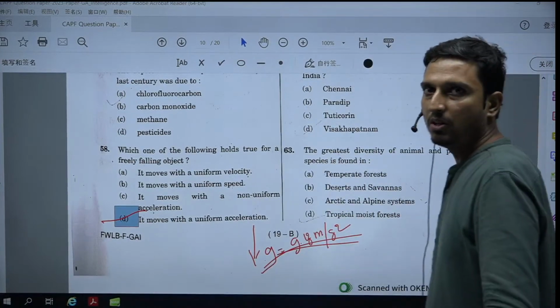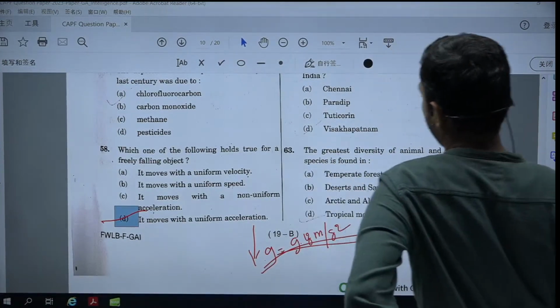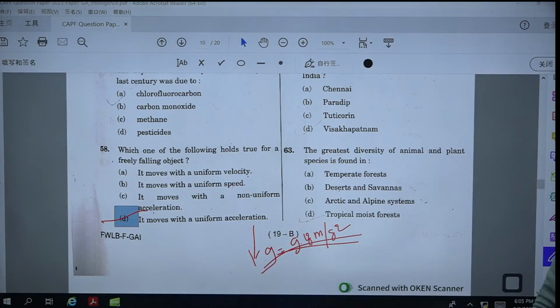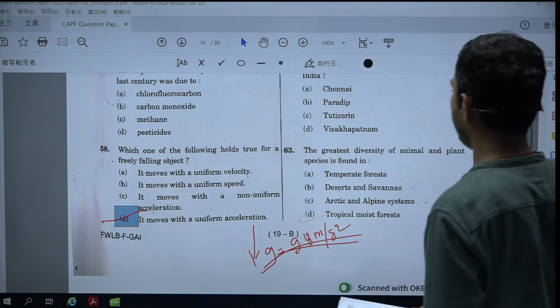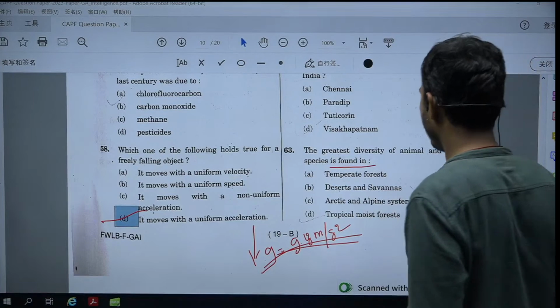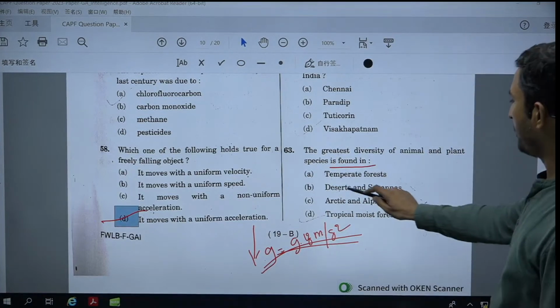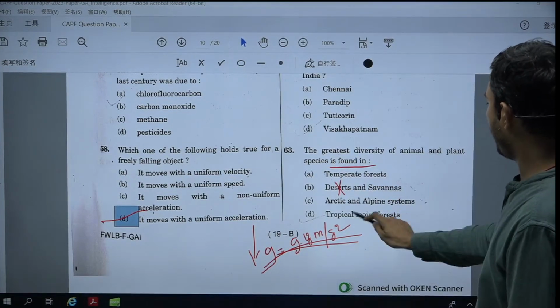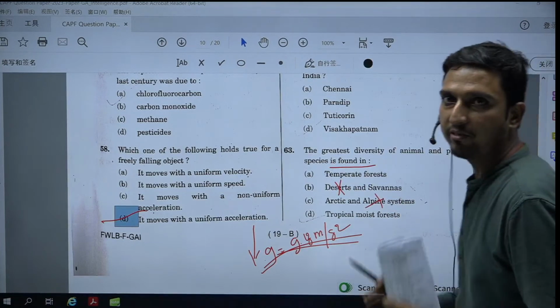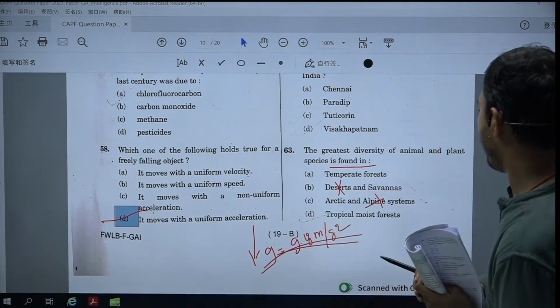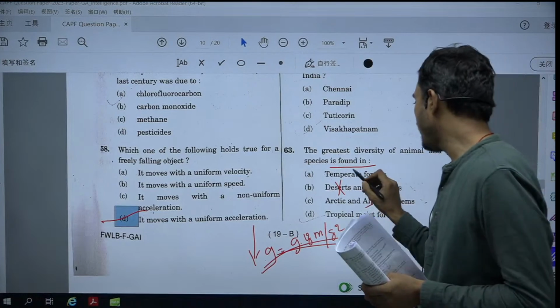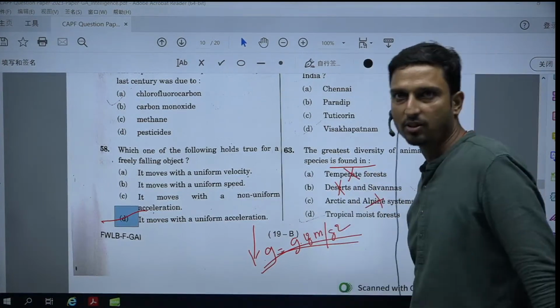If we talk about question number 63, the greatest diversity of animal and plant species is found in where? It cannot be deserts, it cannot be alpine and arctic because it's very cold. Now, tropical moist forest and temperate forest. Temperate forests are still forests which are cold in a sense.